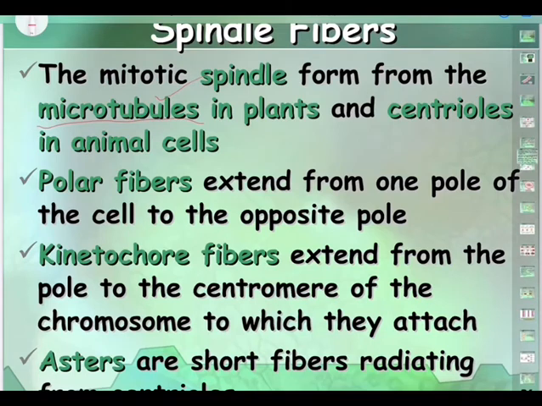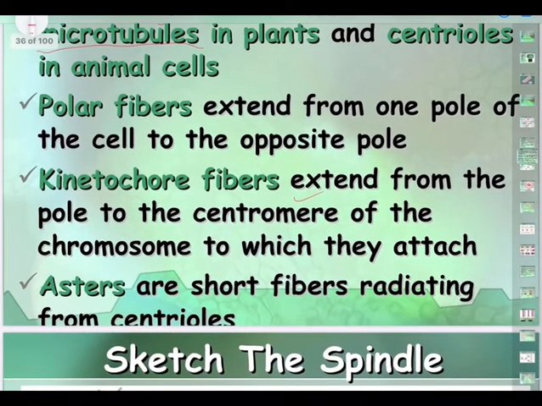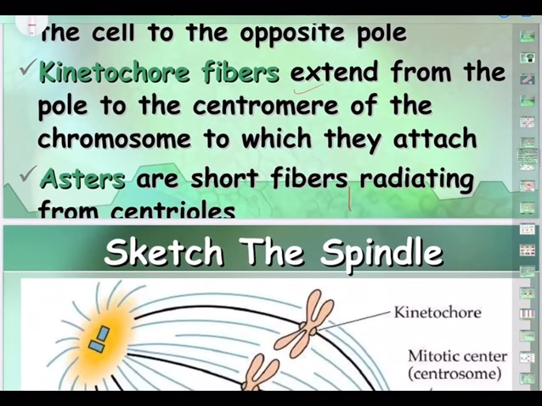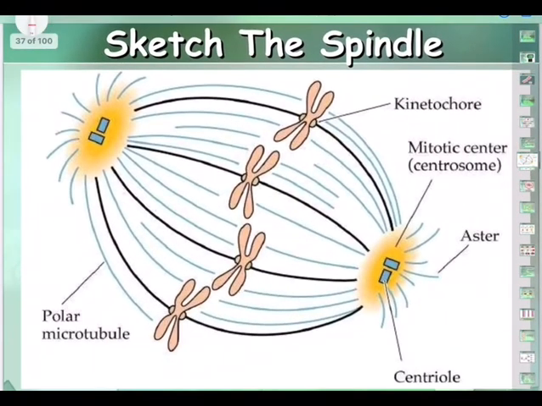All of you know, we studied microtubules under cell organelles. The polar fibers extend from one pole of the cell to the opposite, we say north pole, south pole. The kinetochore fibers extend from the pole to the centromere, that Rudraksha of the chromosome, to which they attach. And then astral bodies will be formed. Astral are short fibers radiating from centrioles. That's why without centrioles, there cannot be division, I said.